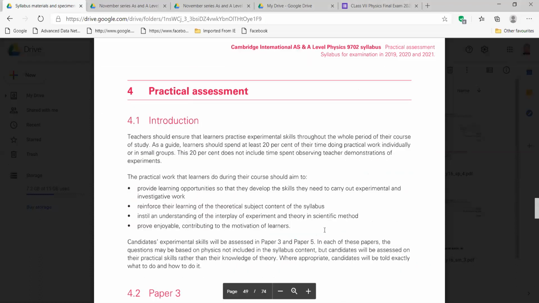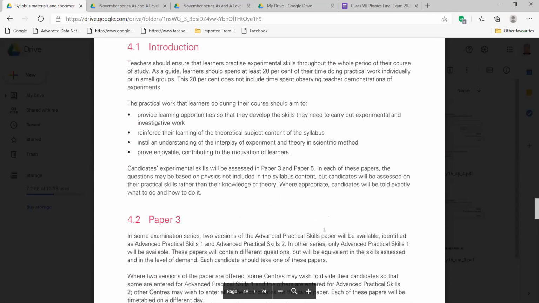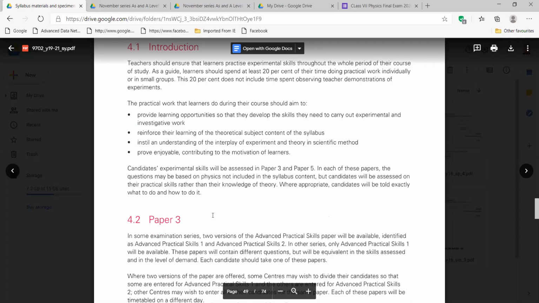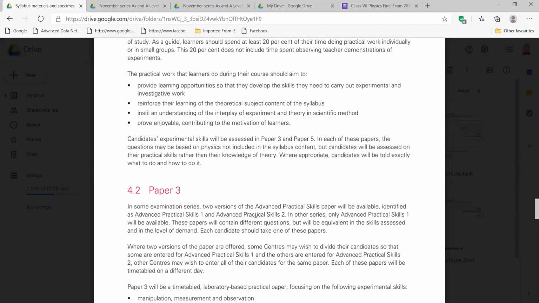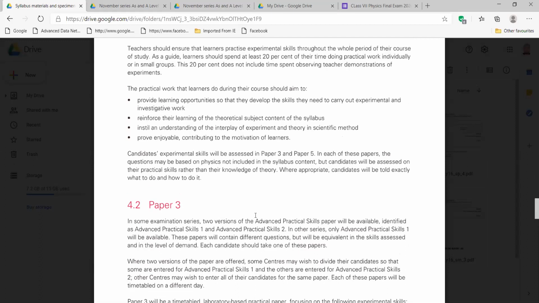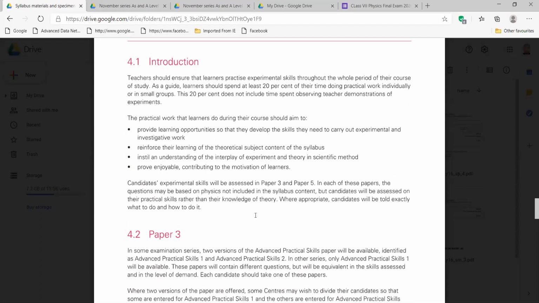Okay, what are you seeing now? Practical assessment, right? Paper 3, practical assessment. Here you see the introduction. Yes, sir. So there are two practicals.